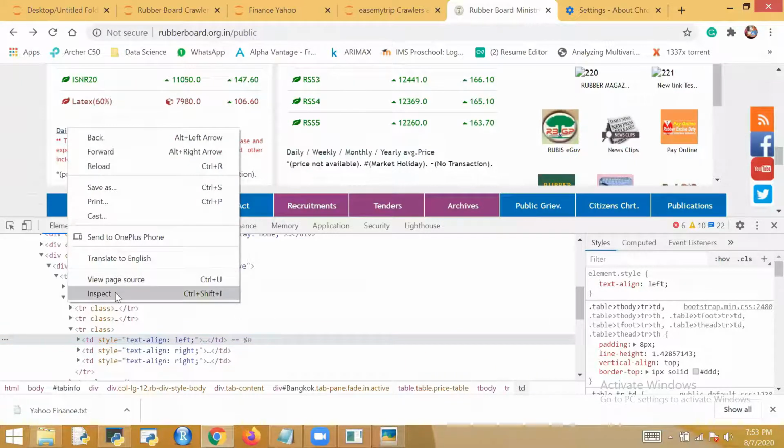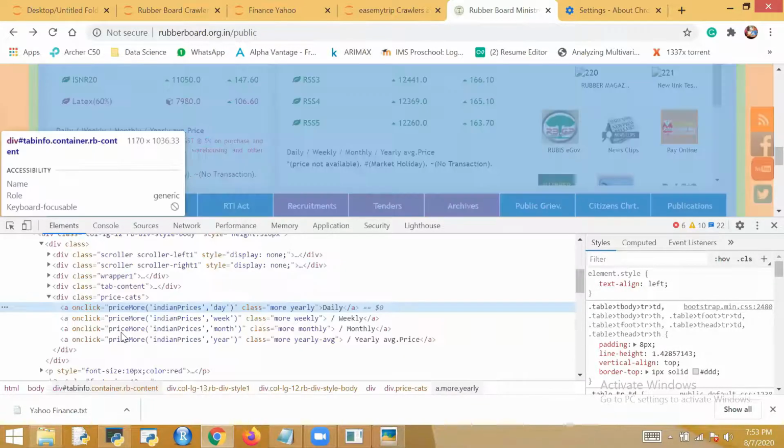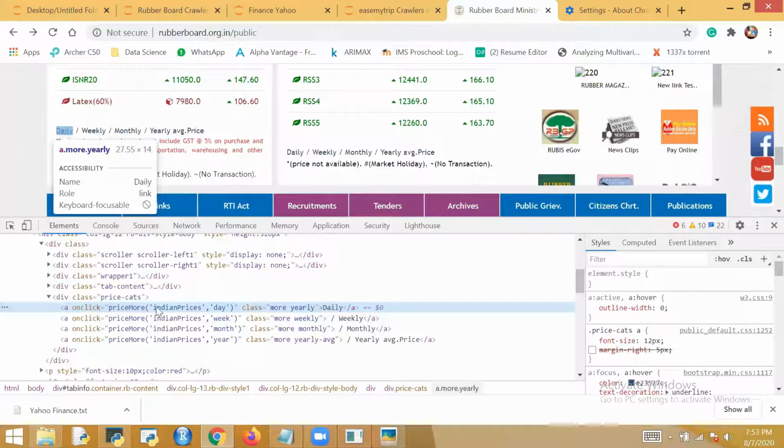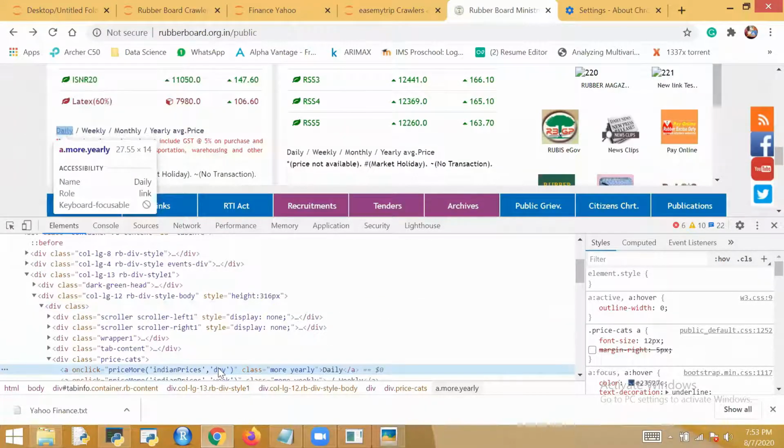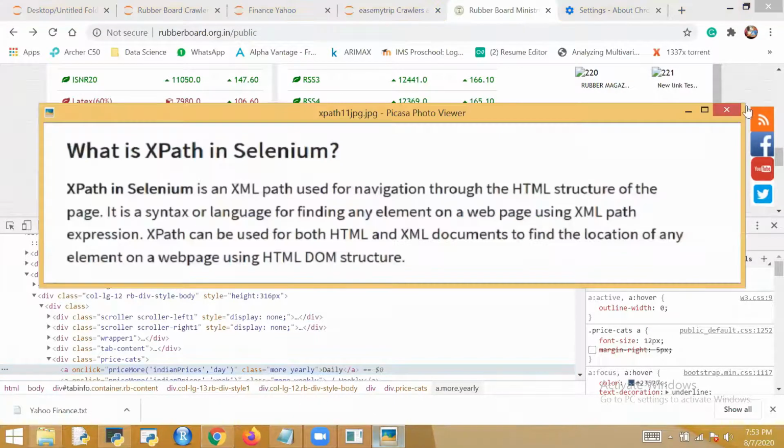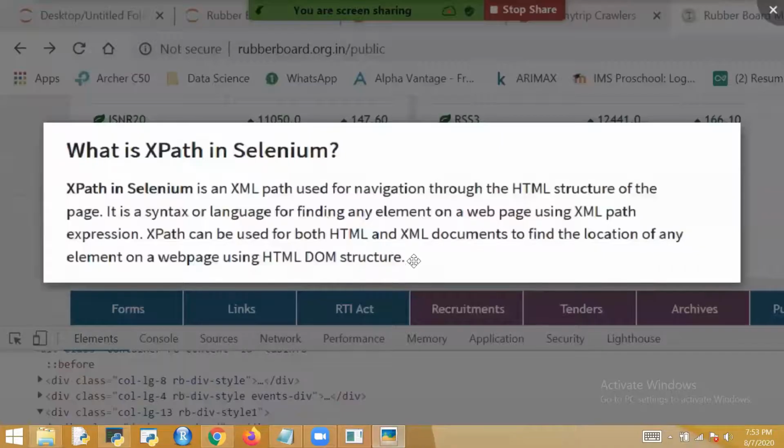I will click on inspect. So where I land, I need to come and click this. So tracing this element will be called my XPath. The path to this element will be my XPath. So for this we use XPath.